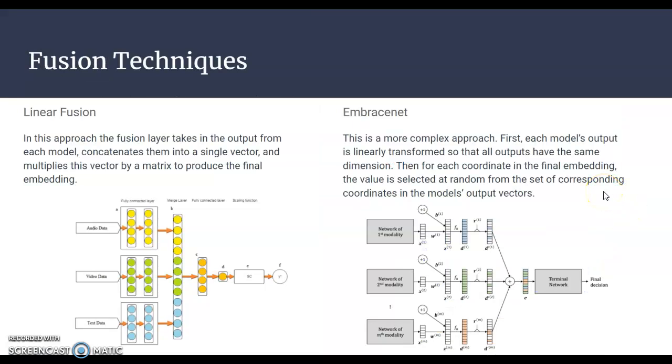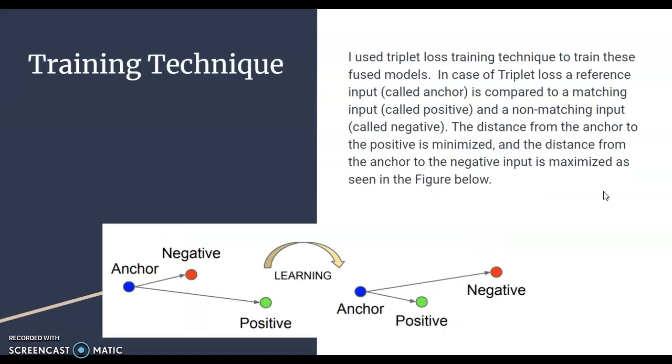Fusion techniques: there are two types. Linear fusion: in this approach, the fusion layer takes in the output from each model, concatenates them in a single vector, and multiplies this vector by a matrix to produce the final embedding. There's EmbraceNet. This is a more complex approach. First, each model's output is linear transformed so that all outputs have the same dimension. Then for each coordinate in the final embedding, the value is selected at random from the set of corresponding coordinates in the model's output vectors.